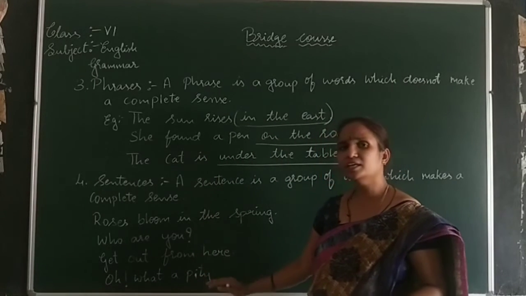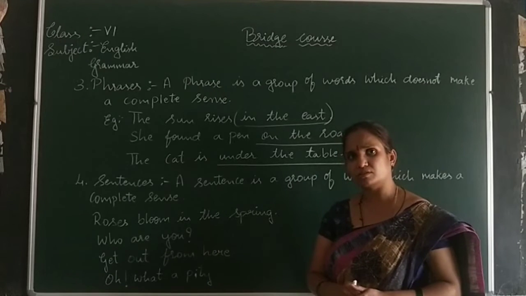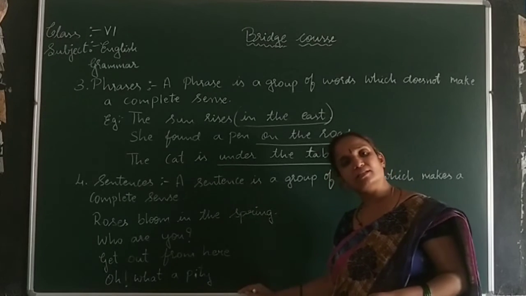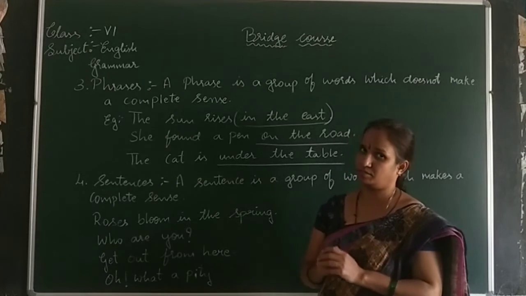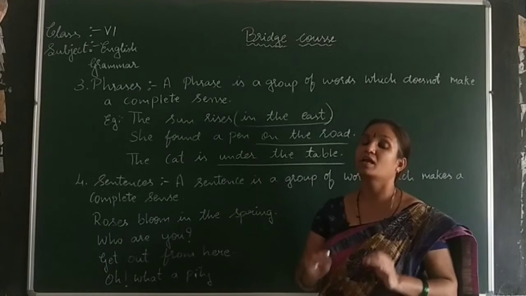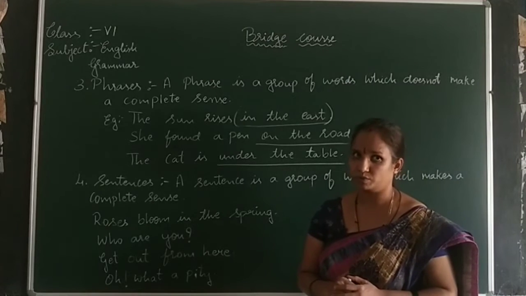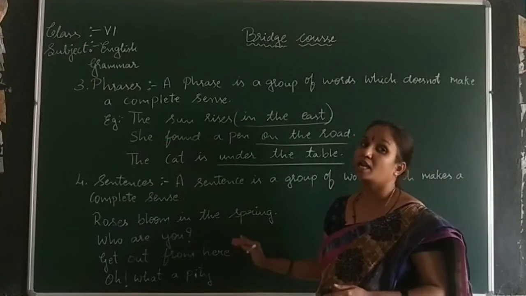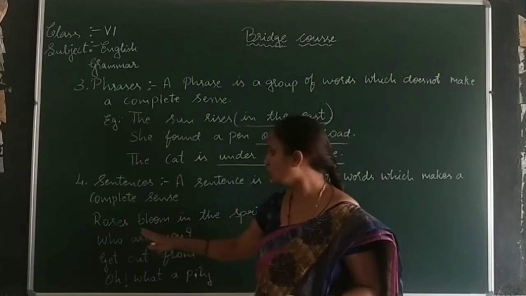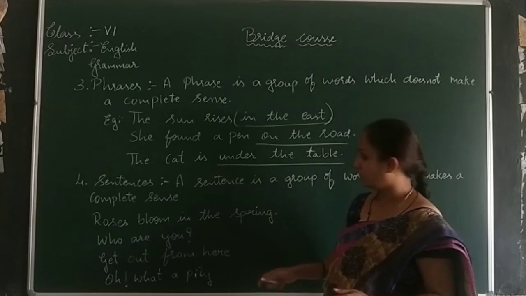There are various kinds of sentences. Are all these complete sentences? Yes. Then what type of sentence is each of these? Let me tell you. Roses bloom in the spring.